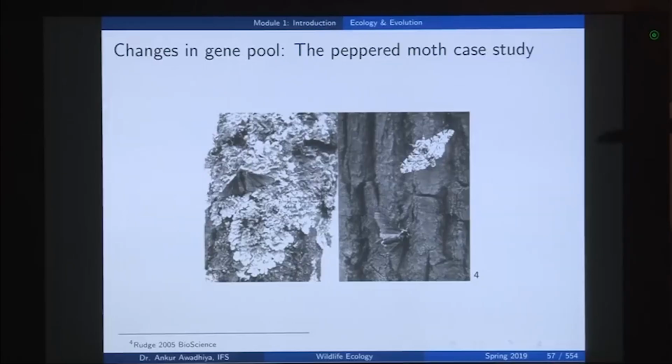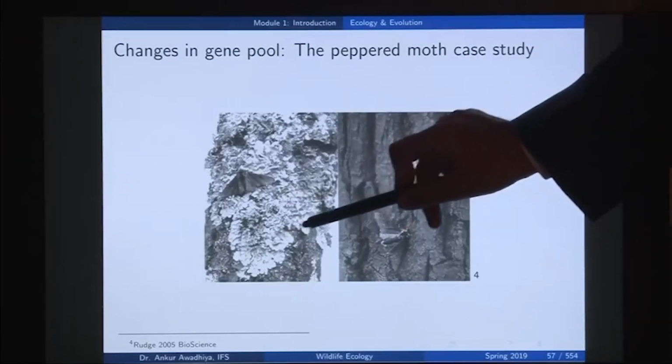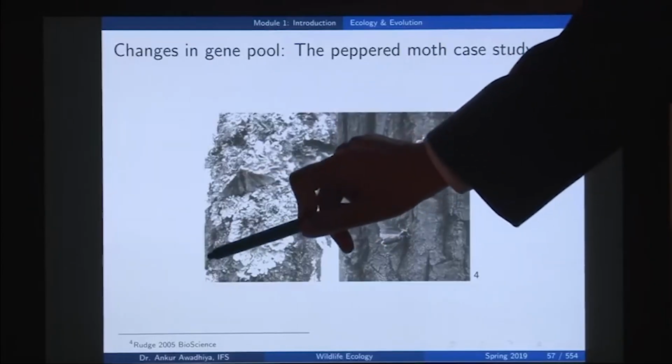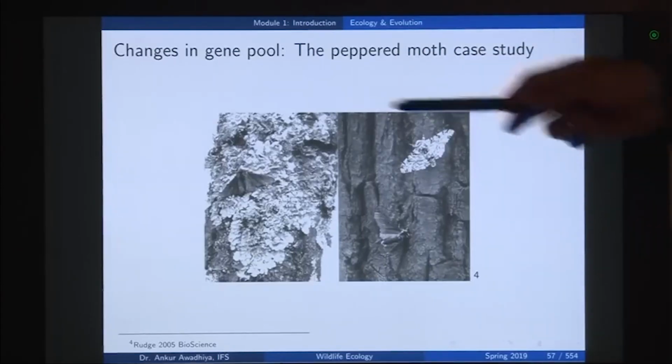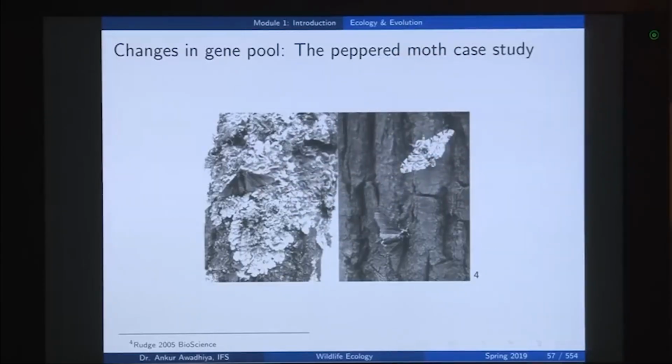Now, if this was the only tree that was available and if these two peppered moths were the only two peppered moths that were available, this peppered moth would have resided here and this peppered moth would have moved to this location, in which case both of these peppered moths would have been spared from predation and both would have been able to live equally well. However, because there is a struggle for resources, because there is a dearth of resources as compared to the number of organisms that are produced, there was a struggle for existence. Not every peppered moth could get into a place where it could hide out.